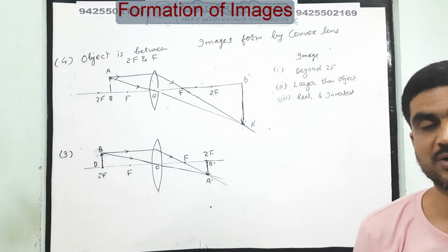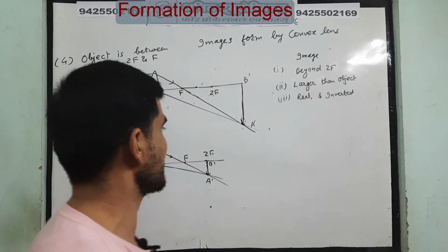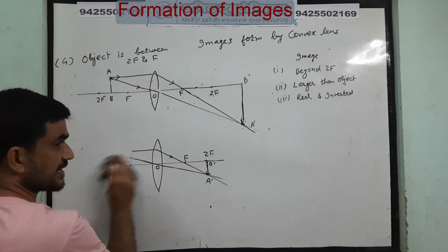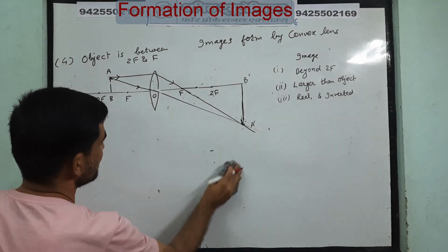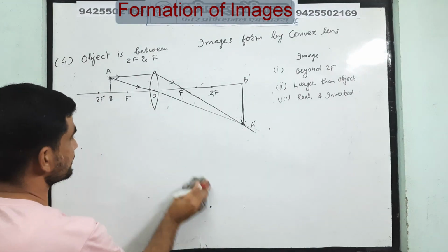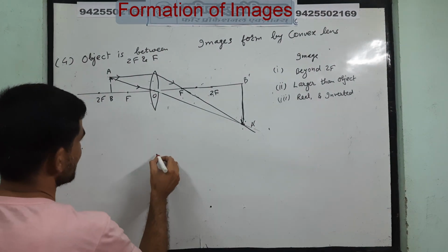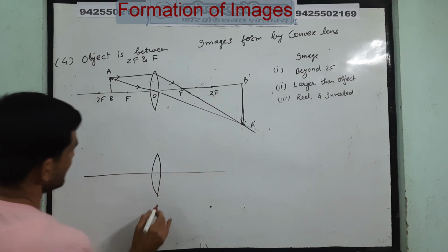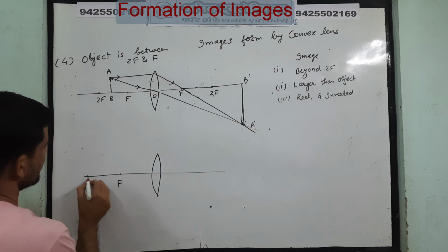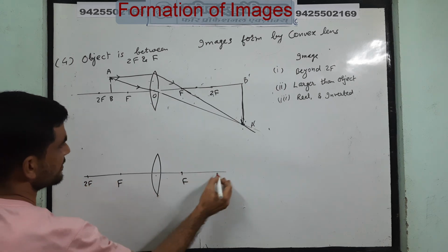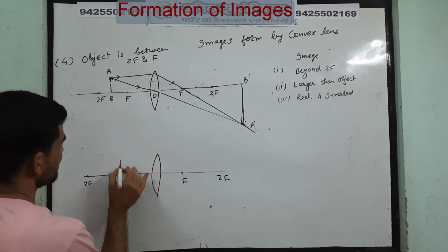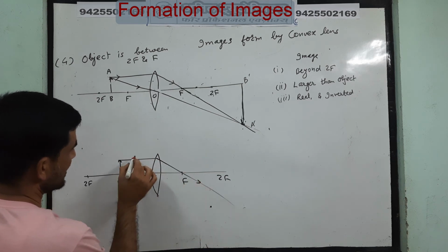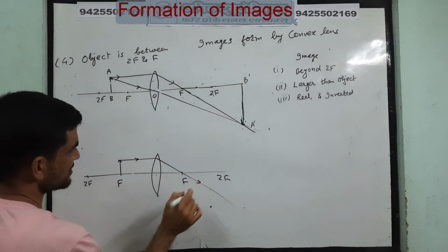And one more, when you keep the object at f, at the focus, fifth case we are taking, the object is kept at the focus. So what will happen? The one ray which is parallel to the principal axis passes through the focus, and another ray.